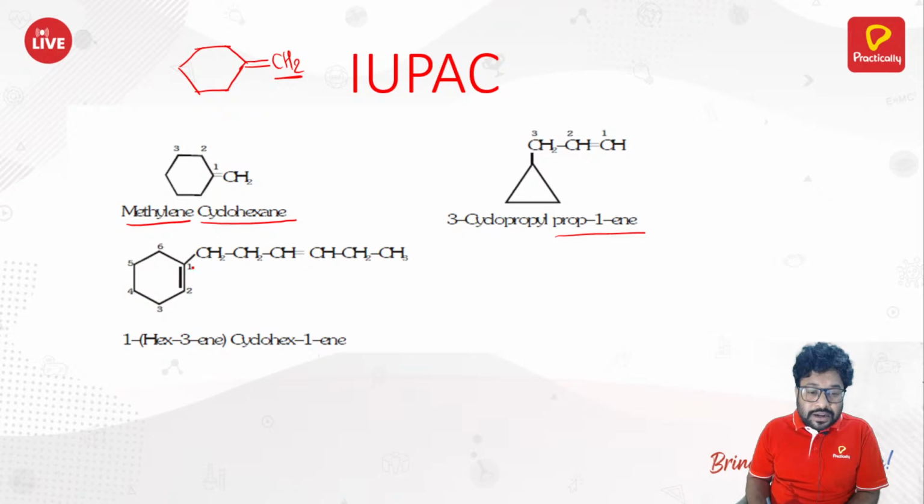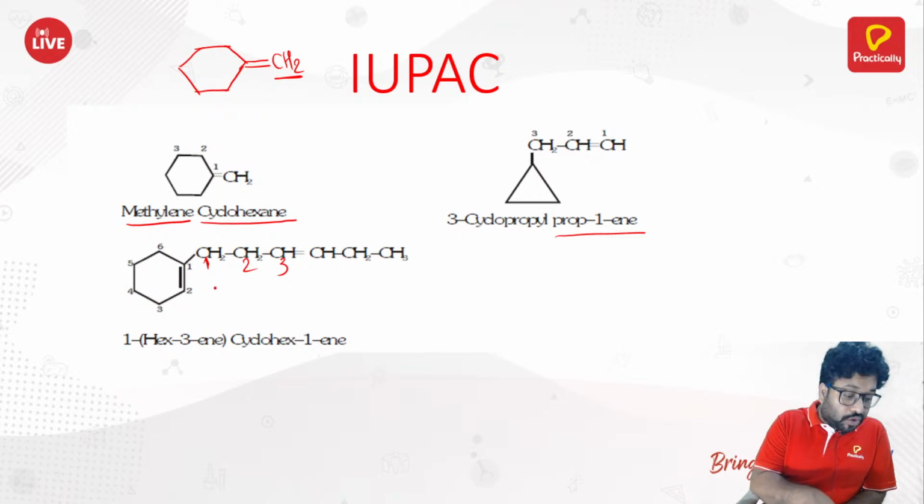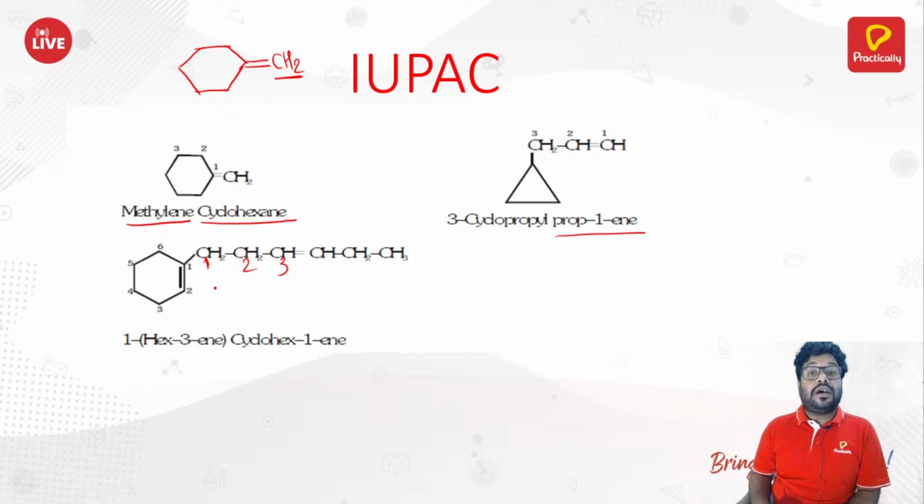So this is 1, 2, 3, 4, 5, 6 and here you should start counting from here, 1, 2, 3. So to the parent chain it is attached at the first position, and as per the IUPAC rule you need to name the substituent also according to IUPAC. So you would start counting from here 1, 2, 3. So 1-hex-3-enyl cyclohex 1-ene. Okay, that is how you should name this compound.